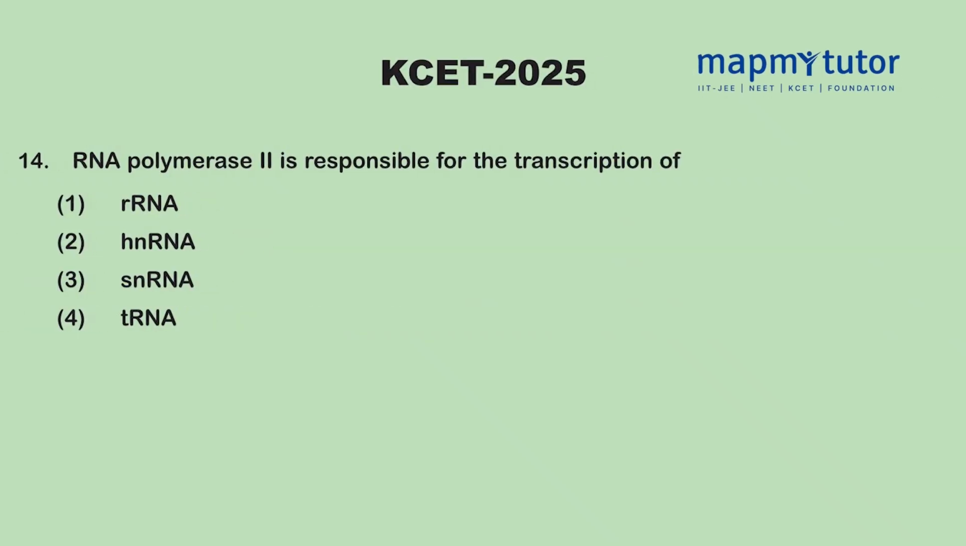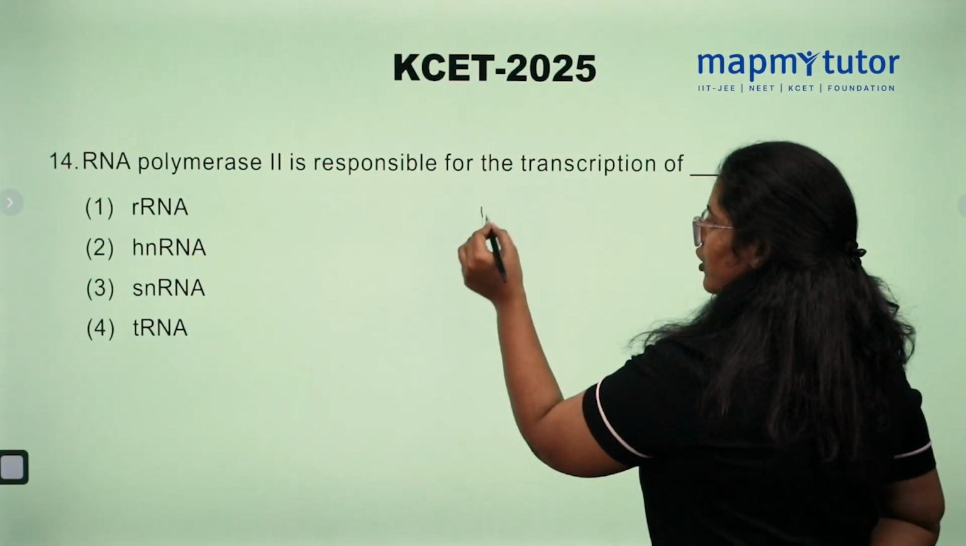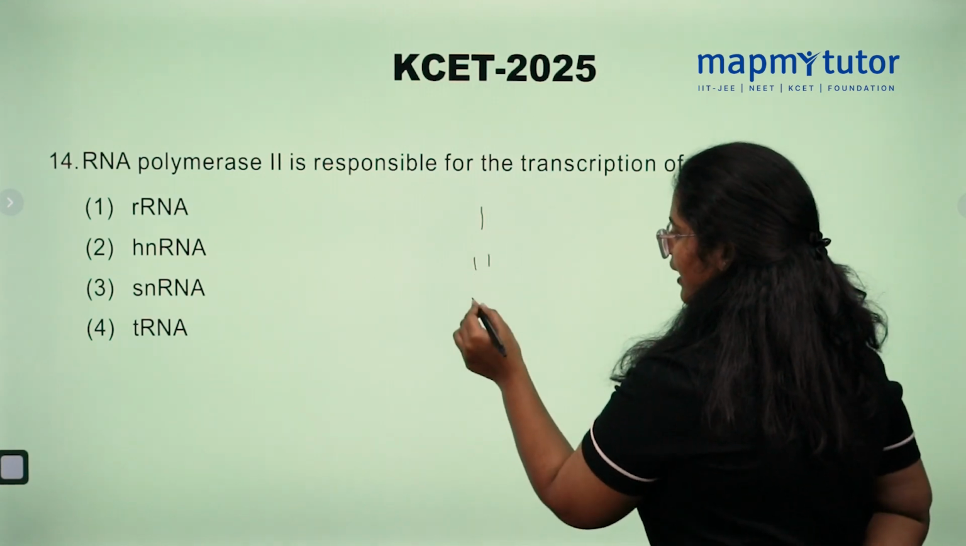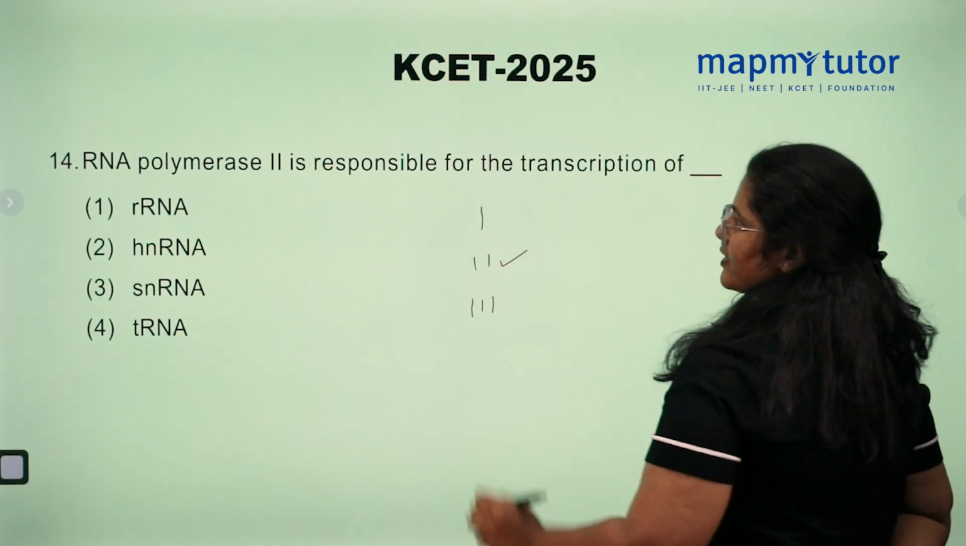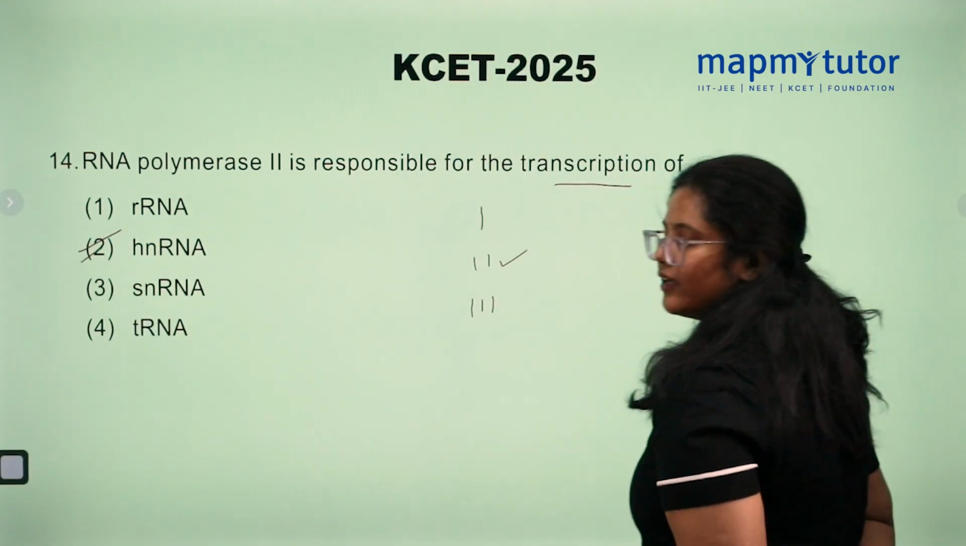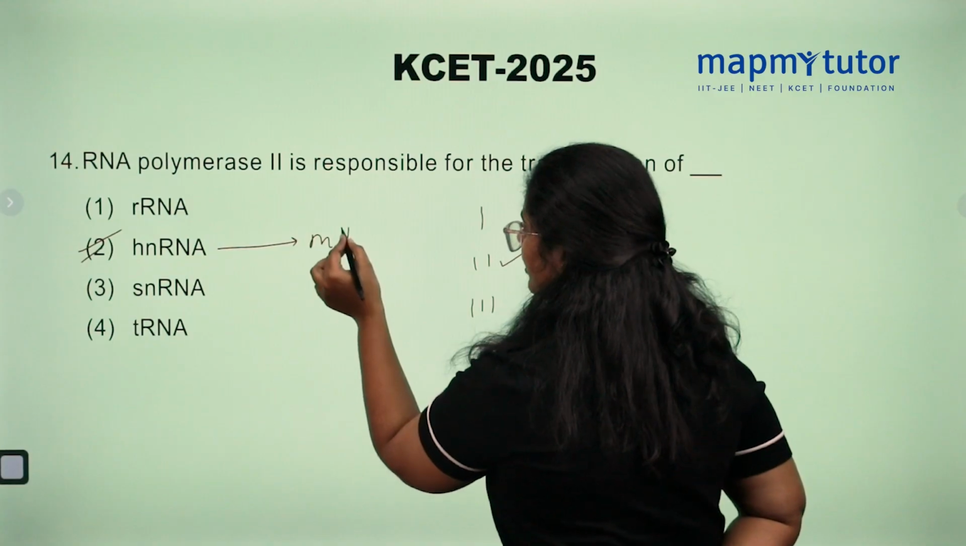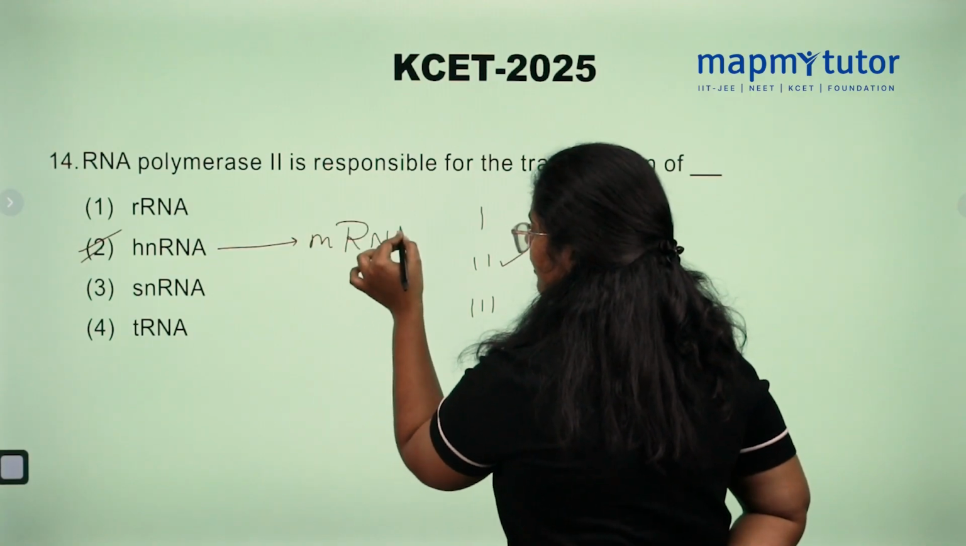RNA polymerase 2 is responsible for transcription of. So there are 3 polymerases, RNA polymerase 1, 2 and 3. 2 is responsible for transcription of hnRNA. It will transcribe hnRNA to mature messenger RNA.